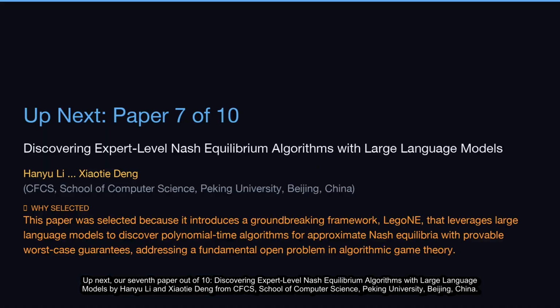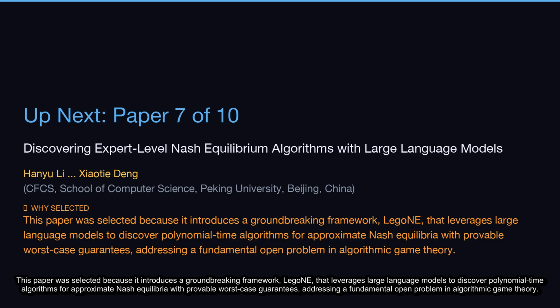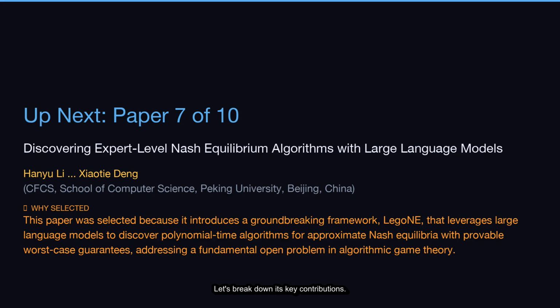Up next, our 7th paper out of 10, Discovering Expert-Level Nash Equilibrium Algorithms with Large Language Models, by Hanyu Li and Xiaodai Deng from CFCS, School of Computer Science, Peking University, Beijing, China. This paper was selected because it introduces a groundbreaking framework, LegoNE, that leverages large language models to discover polynomial time algorithms for approximate Nash equilibria with provable worst-case guarantees, addressing a fundamental open problem in algorithmic game theory. Let's break down its key contributions.